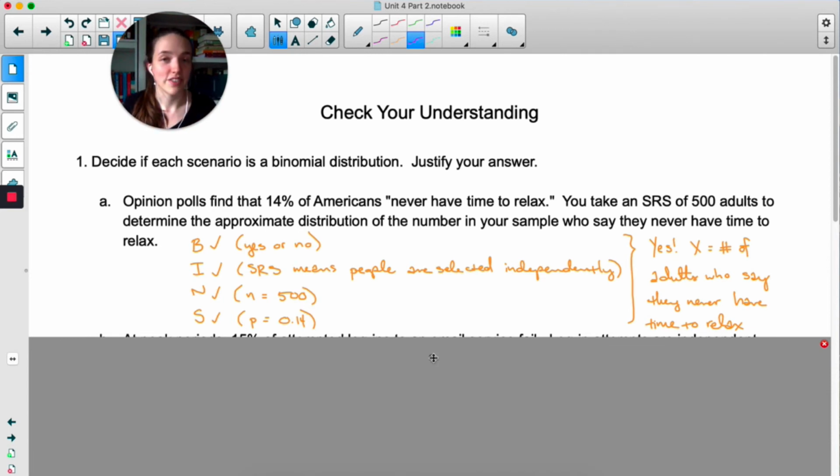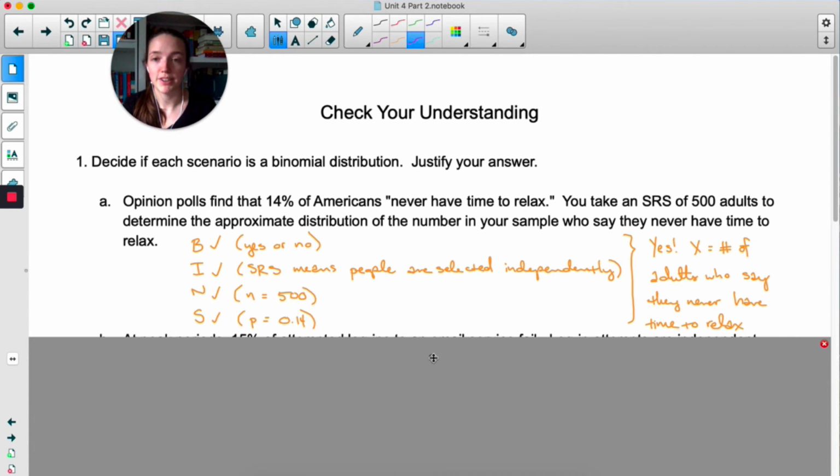If this was like a convenience sample and they were just asking people on the street, then we might say that the trials are not independent because they might be asking like a married couple and their answers are probably going to influence each other. But it's a simple random sample, so we're fine. Number of trials is set. They're going to ask 500 adults.